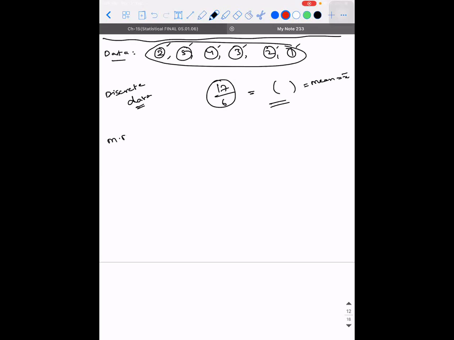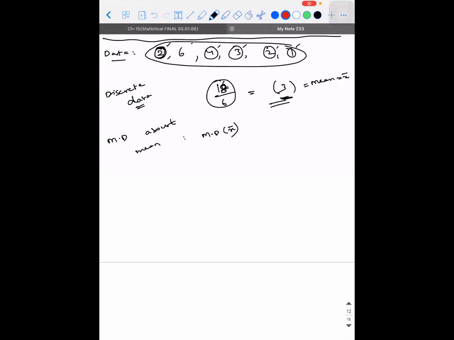If I ask you the mean deviation about the mean for this kind of data, what will you do? It is mean deviation with respect to x bar. So what am I supposed to know? I need to know how much each individual reading is varying with respect to the average. So how much is the average going to come? I'll change one number so that it will be easy for us. I'll change this 4 to 6. So it will be 18 by 6, that is 3. Average is 3.